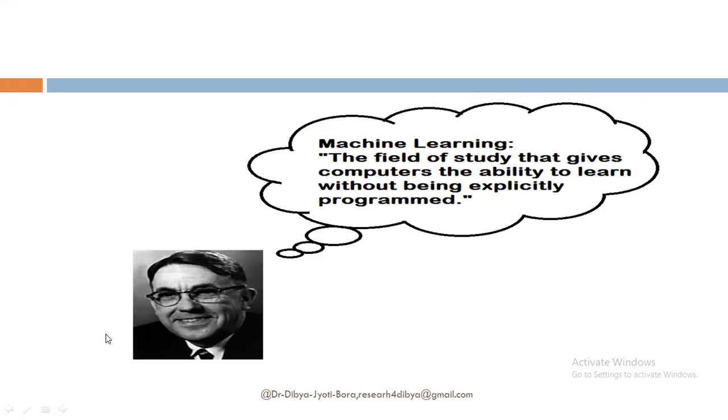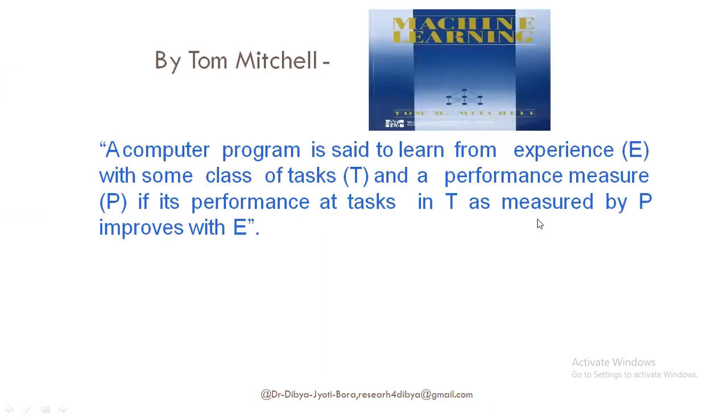We need to write different programs for performing those different tasks. But if it is machine learning, then we don't need such explicit programming. The machine will be enabled in such a way that it can automatically decide what to do for task T1 and what to do for task T2.